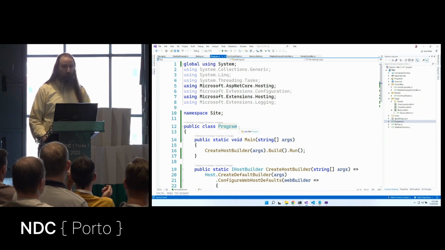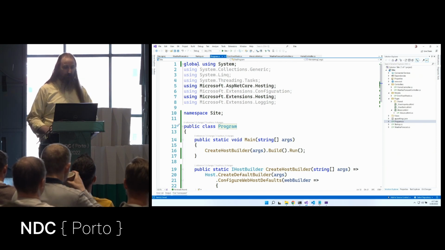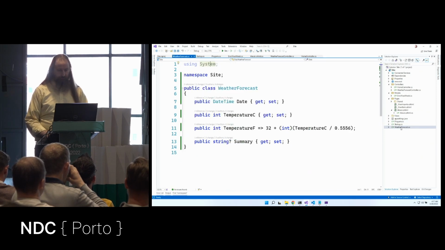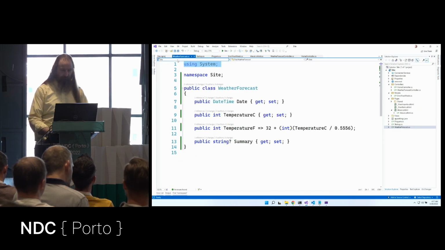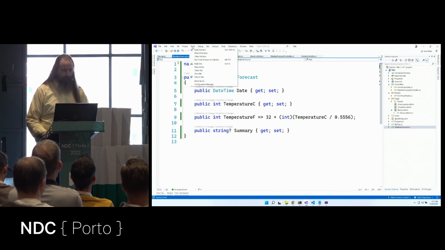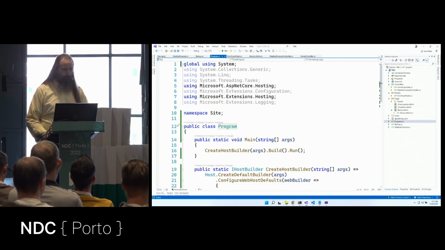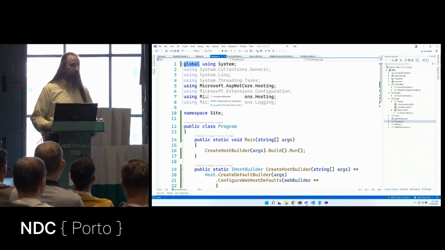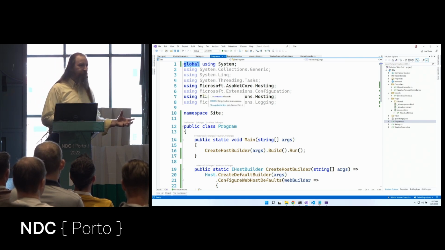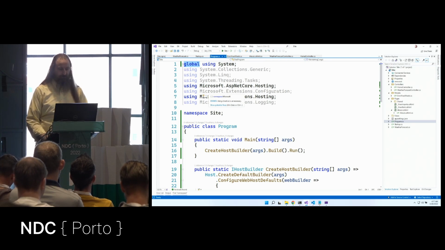Now the cool part is because I've said global here, it's going to apply to every file in my project. So I no longer need this using system statement at the top of this file, and it will still compile correctly. This global using says that we can centralize our usings in one place.